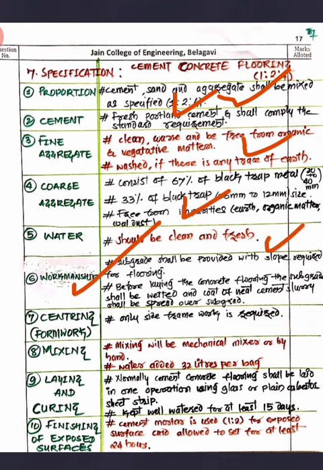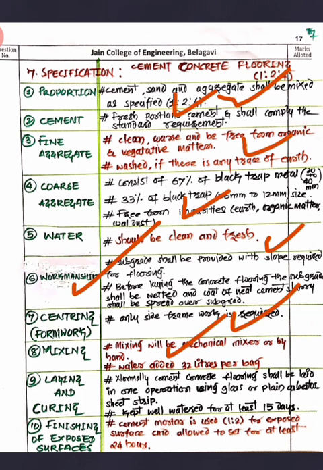Then workmanship, laying: first a subgrade should be there to lay that. Then over that you are supposed to lay the concrete, and before laying you should sprinkle water and make sure that the subgrade is properly wetted. Then centering, if required, then only you are supposed to use the centering, and that also for the sides, right? And mixing, as I said, you can use machine mixing or hand mixing, and you are supposed to add 32 liters of water per bag. That is a very important point I have written here.